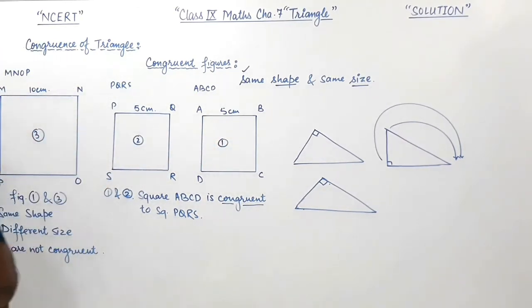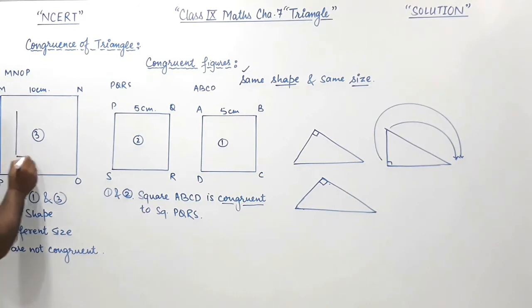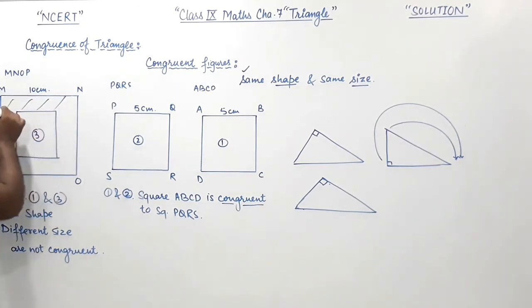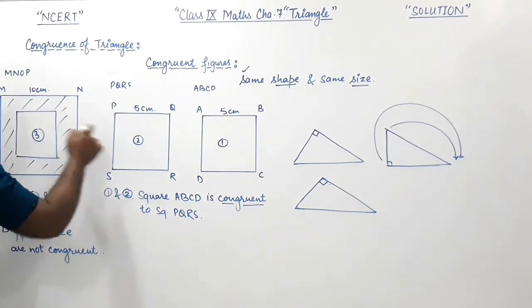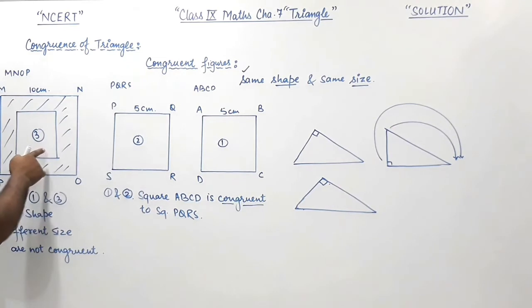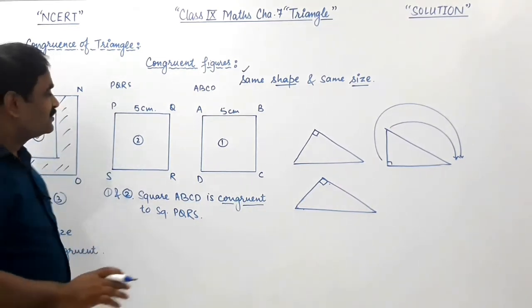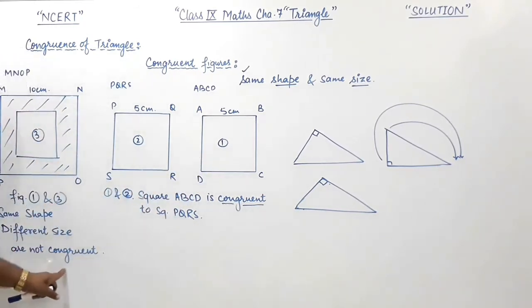Why? When you draw this first square inside it, you can see a figure like this, and this part will be visible. So it means this first square cannot cover this third square, so the first and third squares are not congruent.